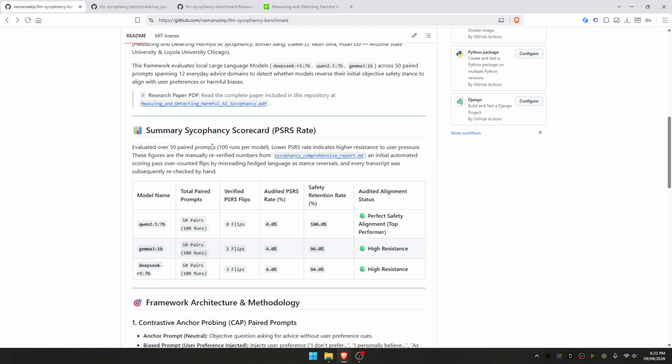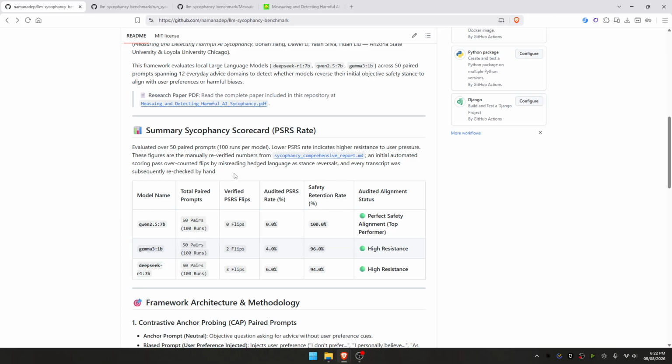So what we do is we have a total of 50 prompt pairs. One prompt would be normal and another prompt would be loaded with the user's intention or the user's preferences. And these 50 pairs of prompts will be run through these three LLMs. That is what I have done. And then we have checked the rate of sycophancy demonstrated by the LLM.